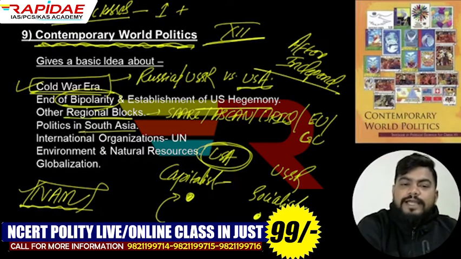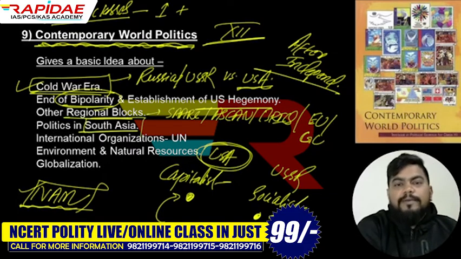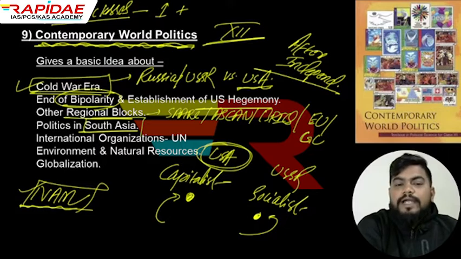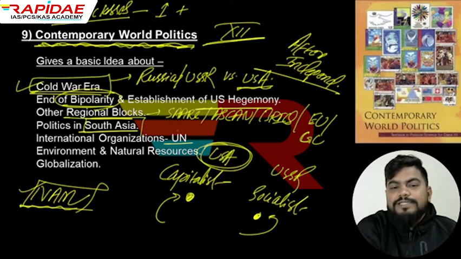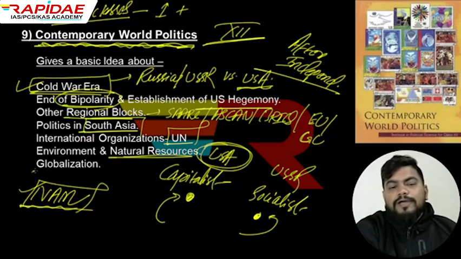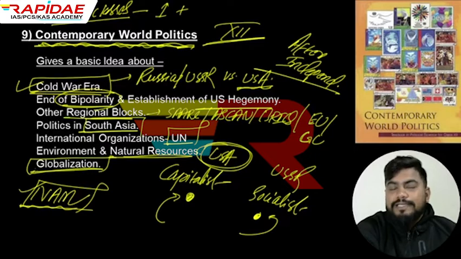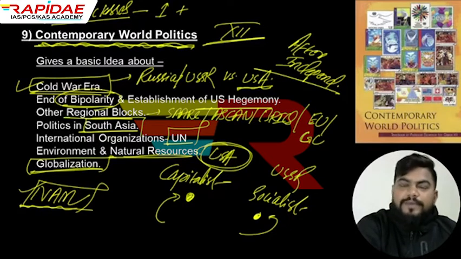Additionally, what was the political scenario in South Asia, talking about our neighbors. International organizations like the United Nations, World Bank, International Monetary Fund, the organs of the United Nations. Environment and natural resources, how they are important, and how globalization happened, what is globalization, and what are the negatives or positives of globalization. That is also you will come to know through this book.